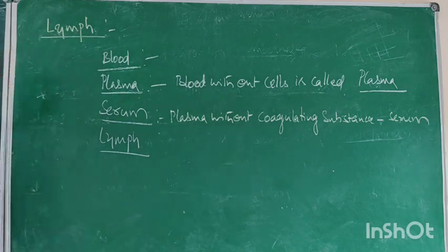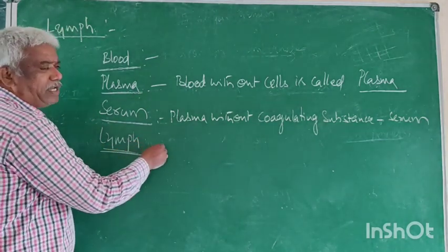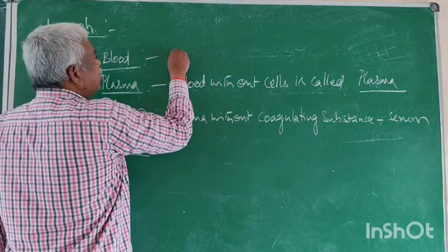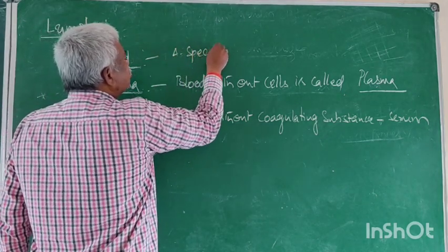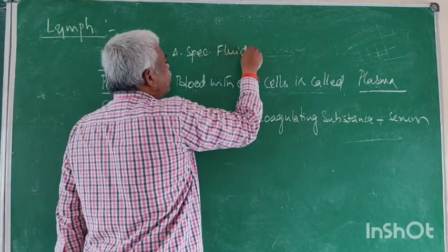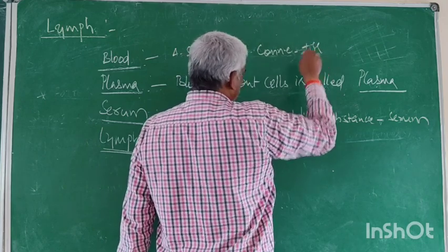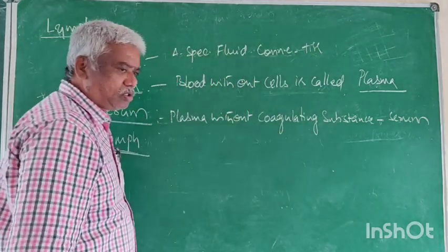What is the lymph? I can say later. The blood. Yes, a specialized fluid connective tissue. Now these are the definitions.